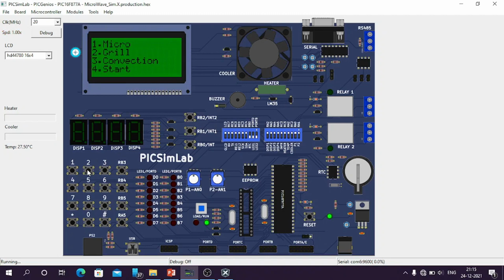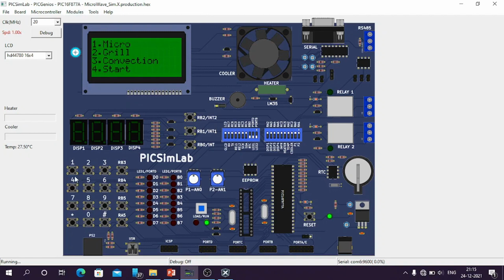Now I am going to select the grill mode. To select the grill mode we have to press 2. Then it will again ask the user to input the time. After selecting the time, we have to press hash. Now I am going to press 6. Pressing 6 will stop the current mode and come back to the operation modes.